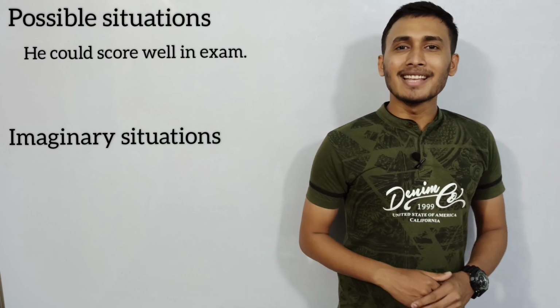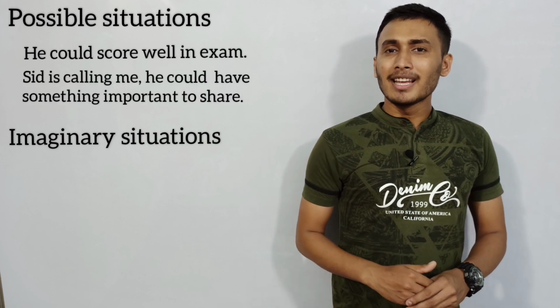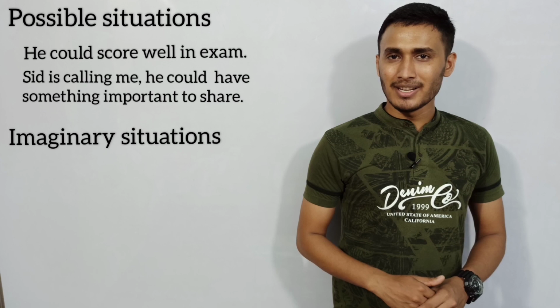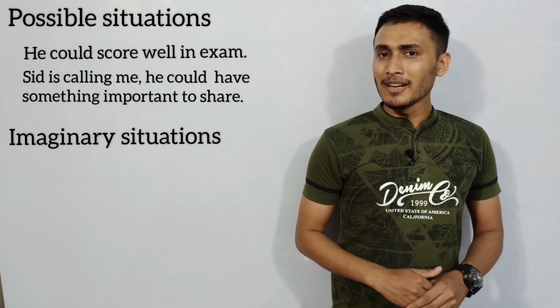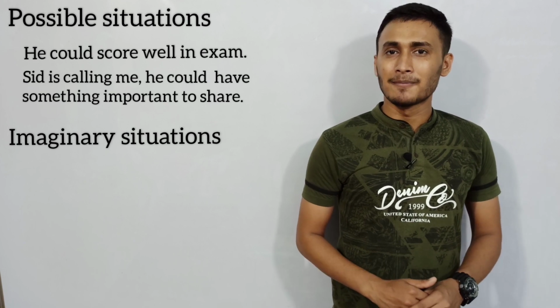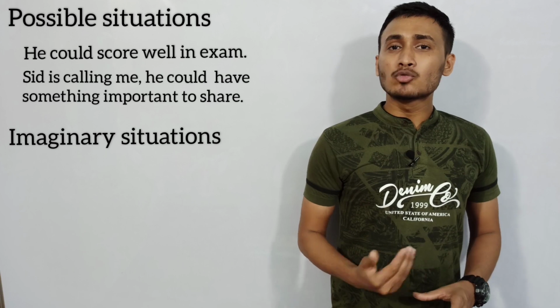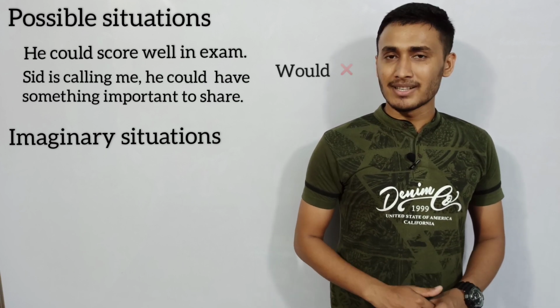Let's take another example. Next example is, Sid is calling me, he could have something important to share. As I see Sid is calling me, I predict he will surely have something important to share with me. These both are possible situations, that's why we do not use would with these sentences.